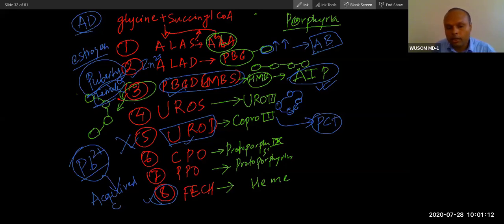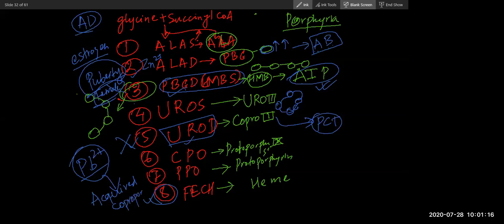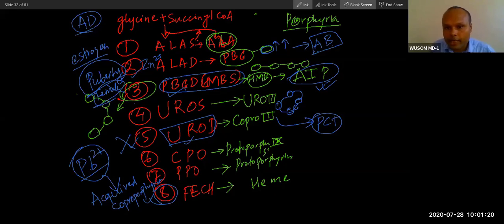Did you remember these 3 porphyrias? AIP, acute intermittent porphyria, PBGD, is the deficiency of the enzyme causing polymerization. And then UROD, PCT, is a magneto, absorbing all the carboxy groups.